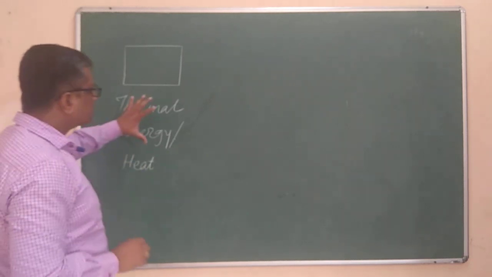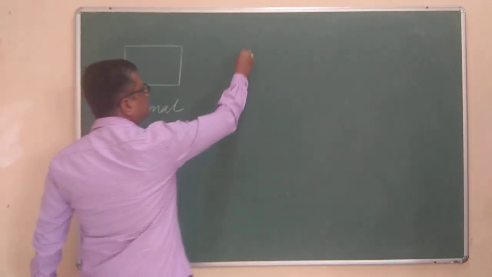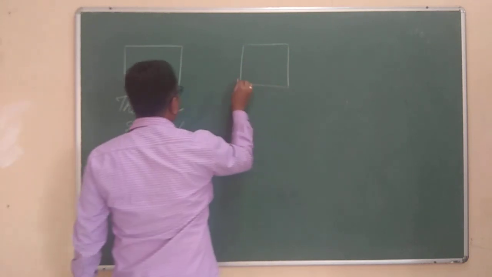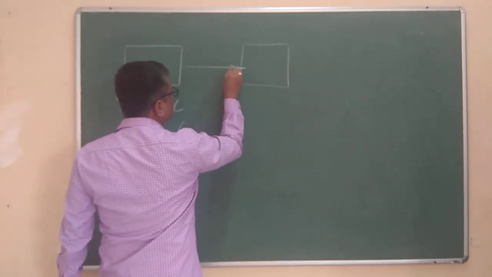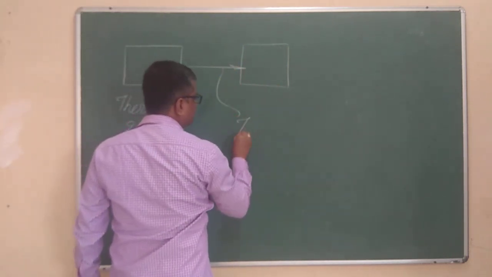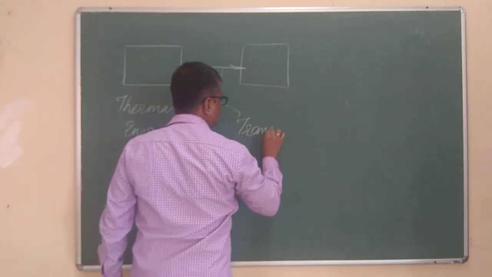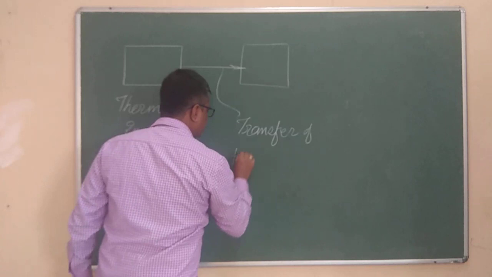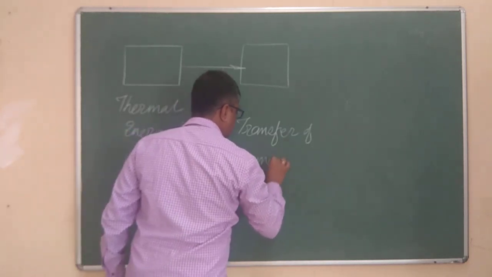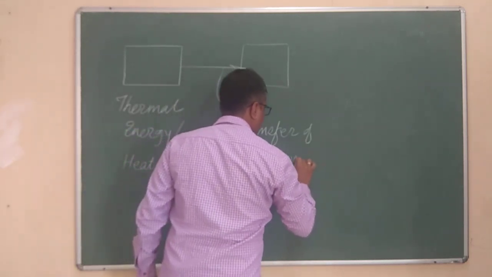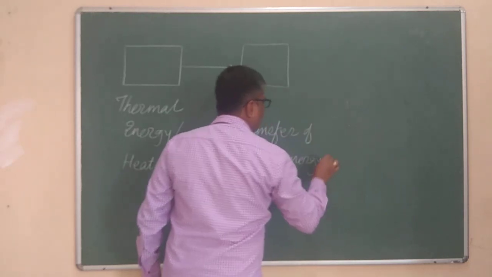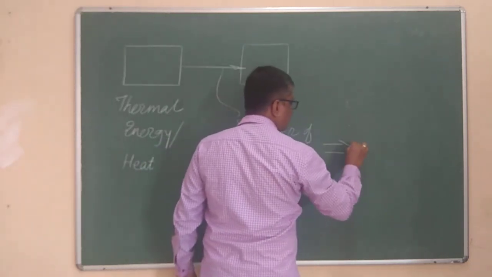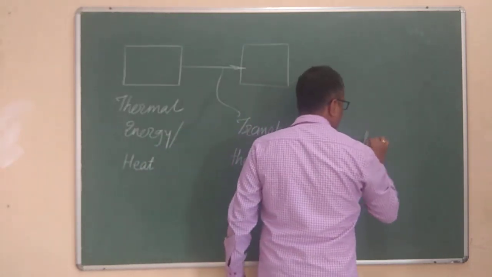But whenever this thermal energy is transferred to another body in any way, if there is a transfer of thermal energy, we say this transfer of thermal energy as the heat transfer.